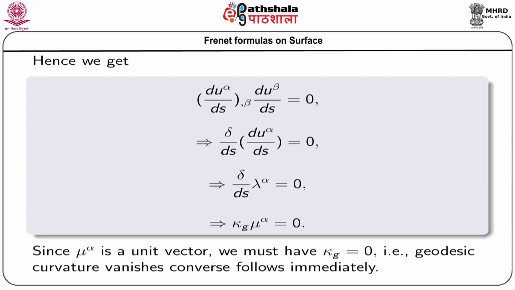That is, the geodesic curvature vanishes. The converse will follow immediately. If we consider kappa g equals 0, then we shall get del lambda alpha del s equal to 0, and from there we can see that the equation of the curve is similar to the equation of geodesic. That means, if kappa g is equal to 0, then the curve is a geodesic.